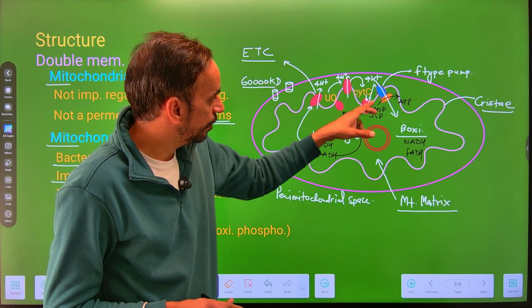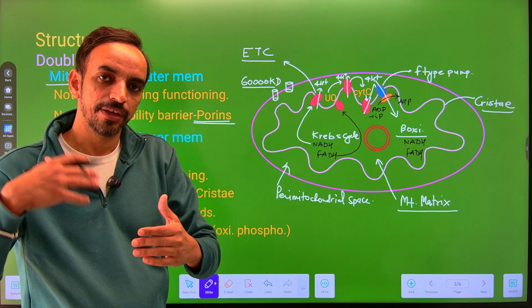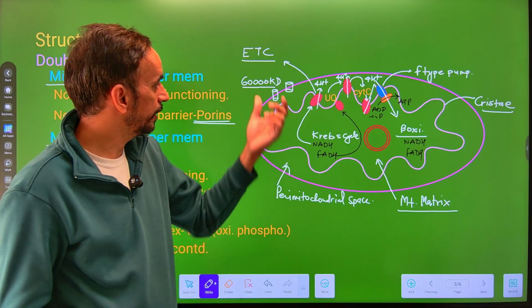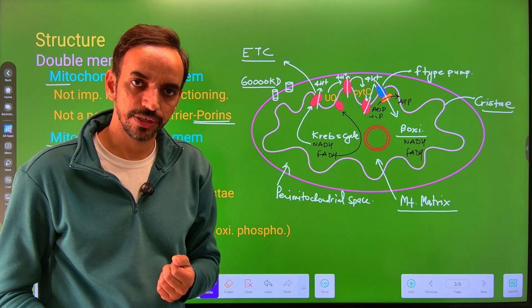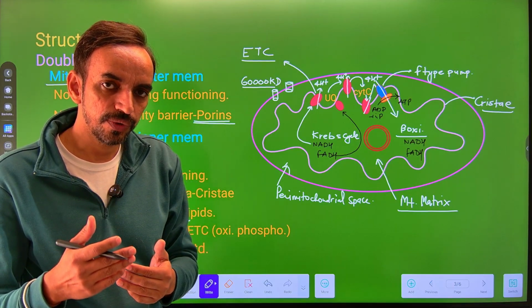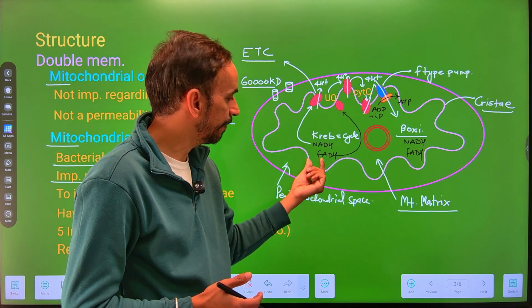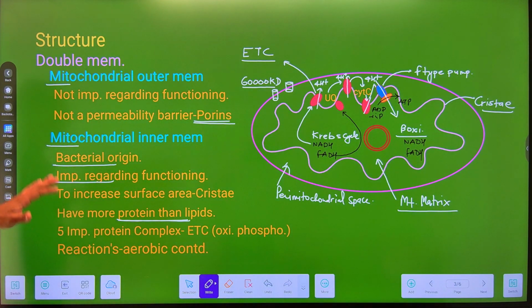On inner mitochondrial membrane, there is a presence of 5 important protein complex. That's why if we talk about the composition, there is more amount of protein on it. These complexes are involved in the process of electron transportation chain, which will carry out the oxidative phosphorylation that leads to the formation of ATP from FADH and the NADH. So this is all about the structure and some of the functions of the mitochondria.